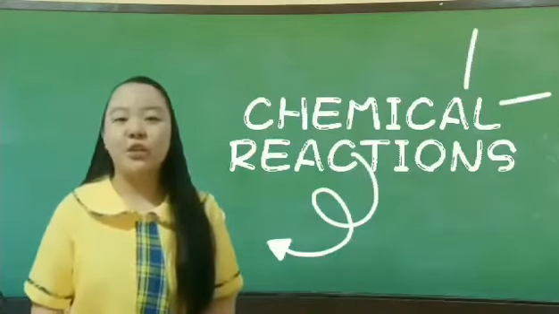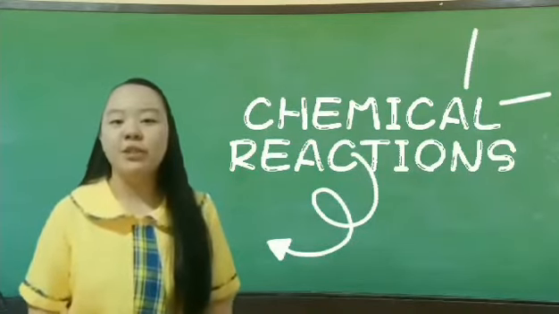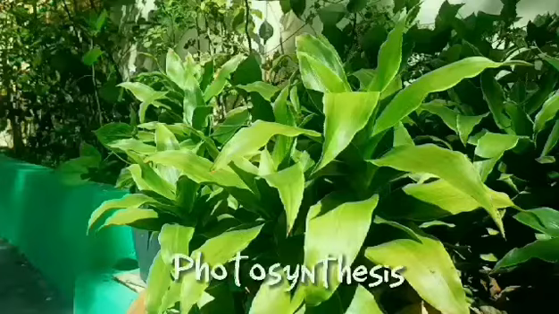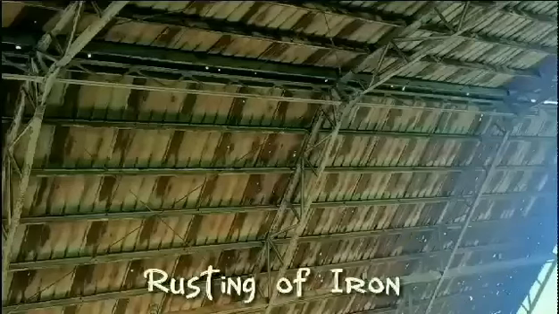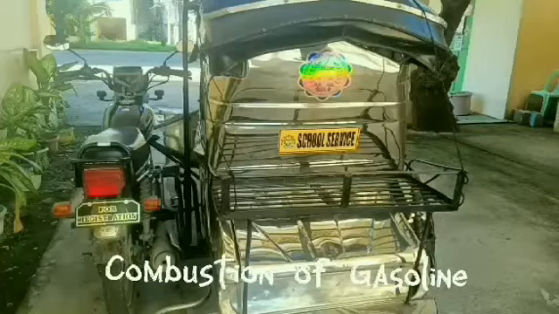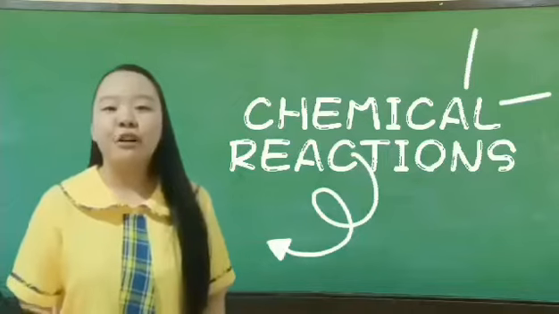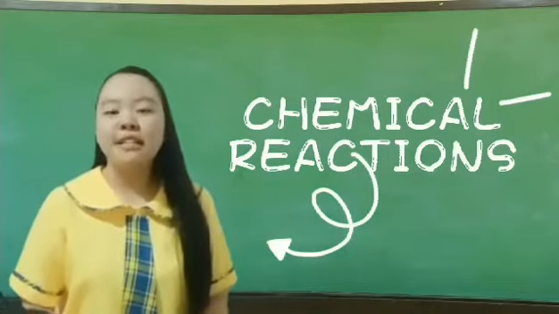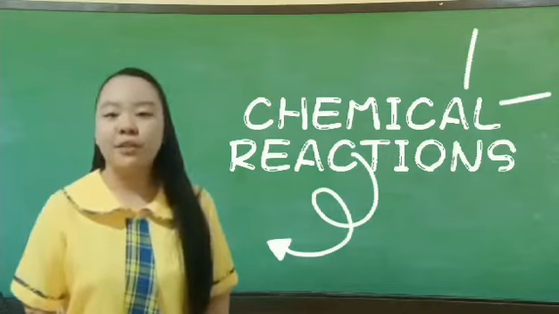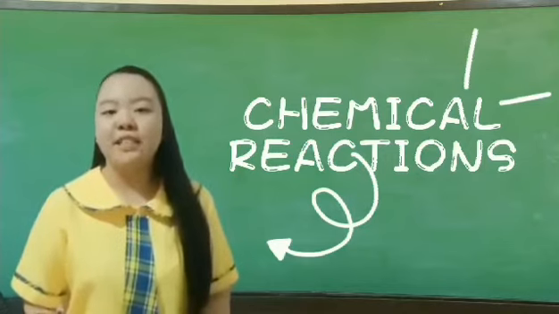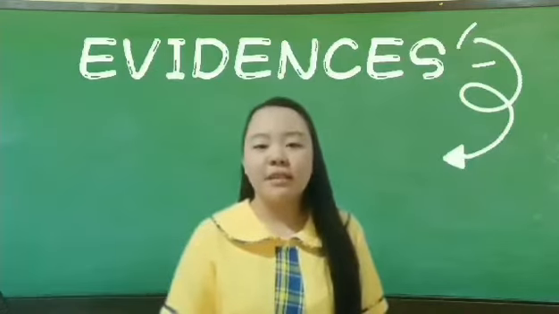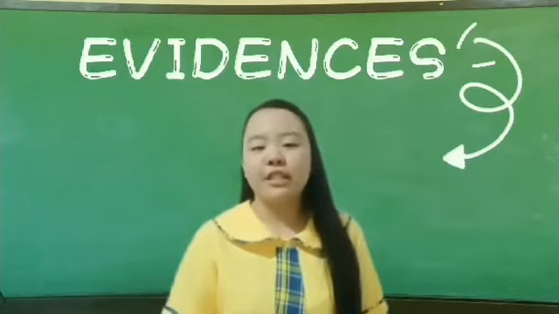Chemical reactions are real processes that take place in nature like respiration, photosynthesis, burning, rusting of iron, combustion of gasoline, and ripening of fruits. They involve changes in one or more substances into new substances with different physical and chemical properties. There are certain things that will help us identify if a chemical reaction has taken place.